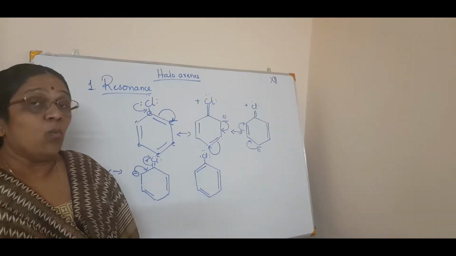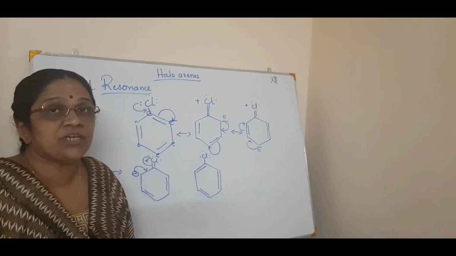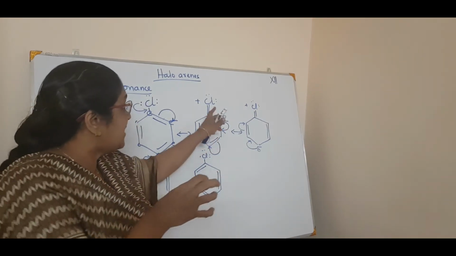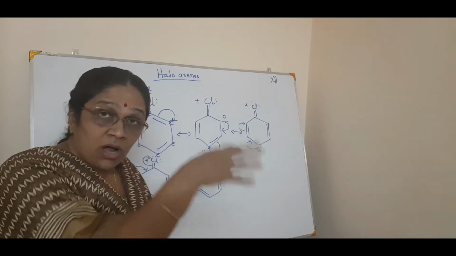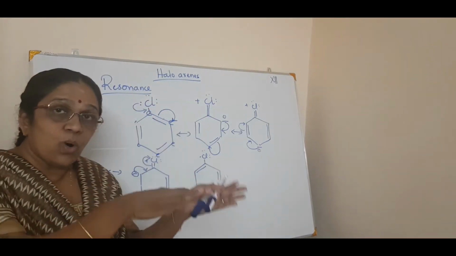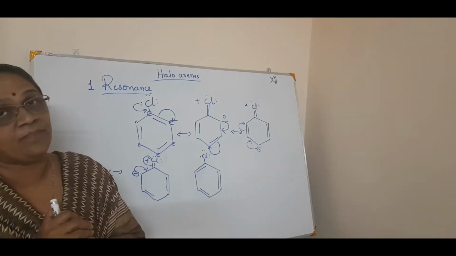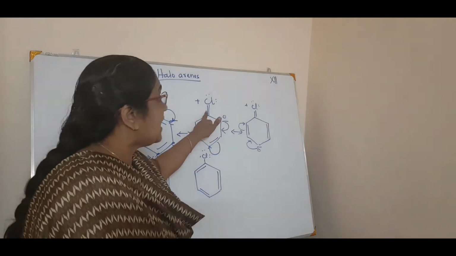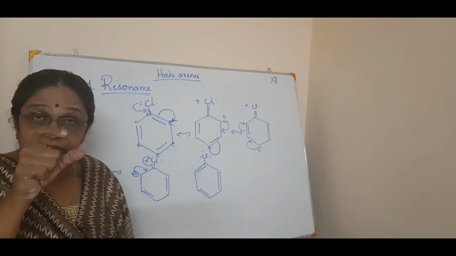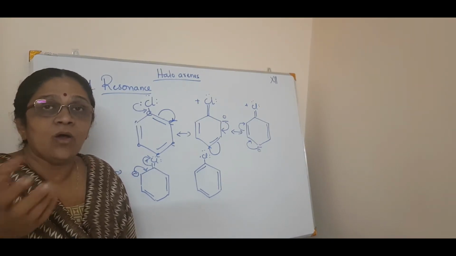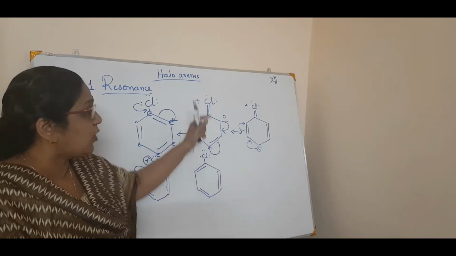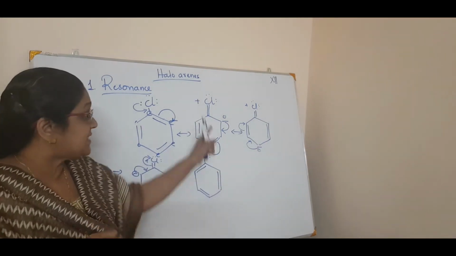Correct? Now what do you mean by nucleophilic substitution? A nucleophile will come and attack this benzene ring. The chlorine has to knock out and the OH has to come in. Isn't it? The chlorine has to go out and OH minus has to come in. Now see, if there is a double bond here, you know the carbon-carbon double bond will be very strong, more strong than the carbon-carbon single bond. If it was a single bond, it is okay, but this is a double bond character.